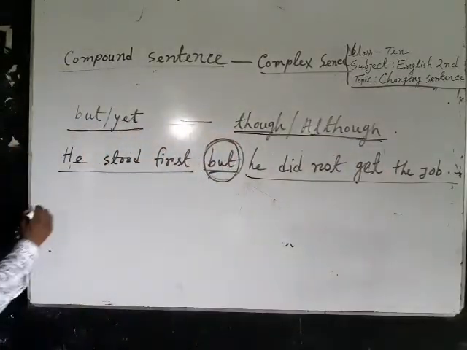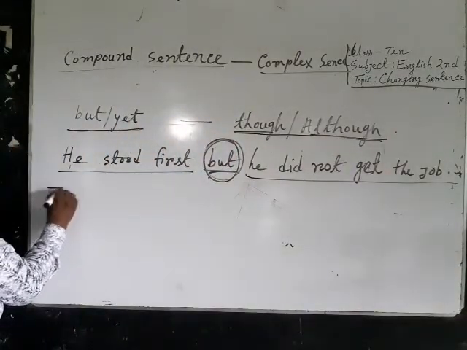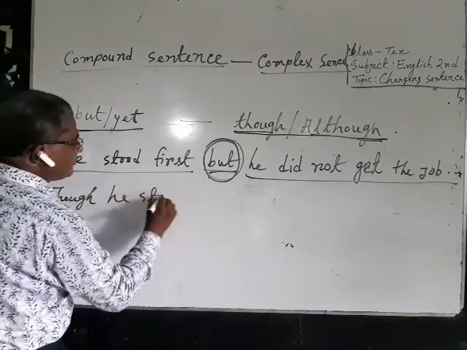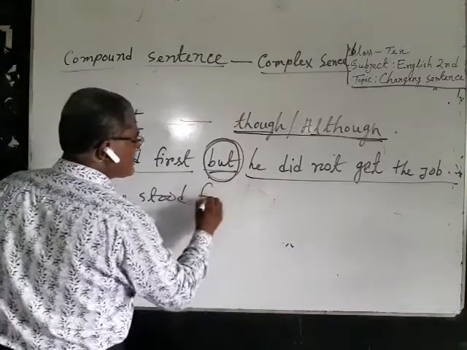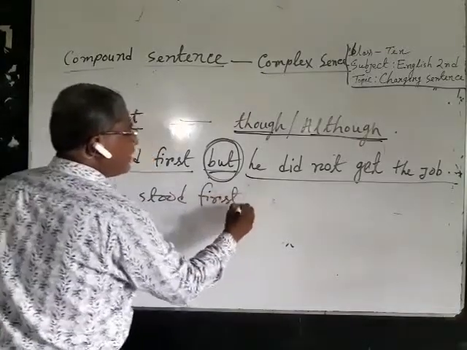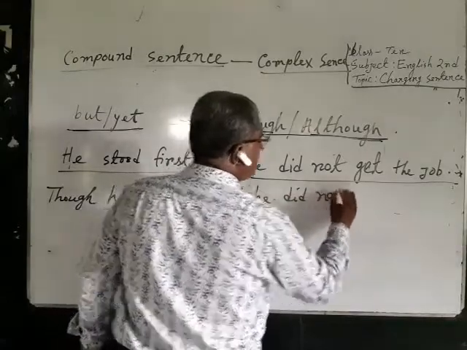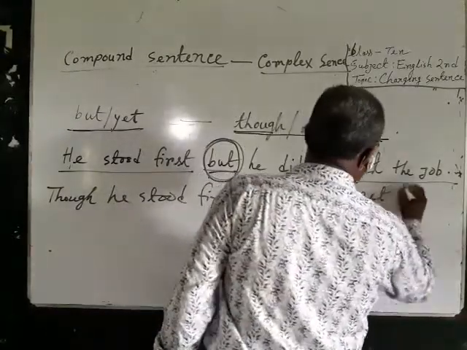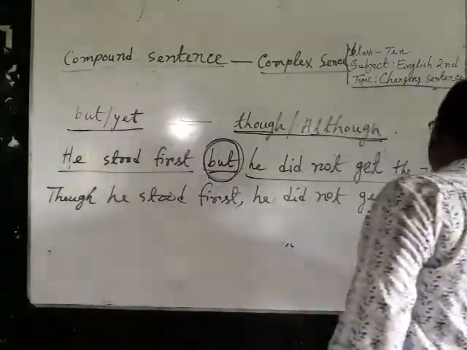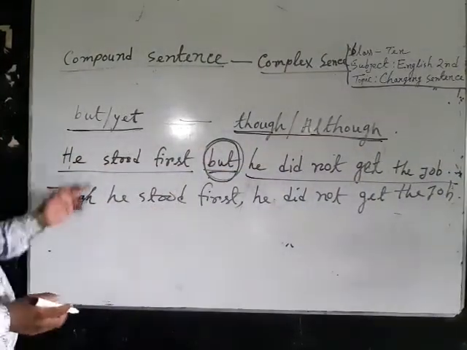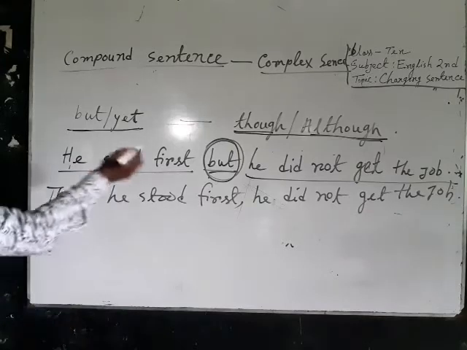Here we have to write though he stood fast, he did not get the job. The meaning is same, but the structure is changed.